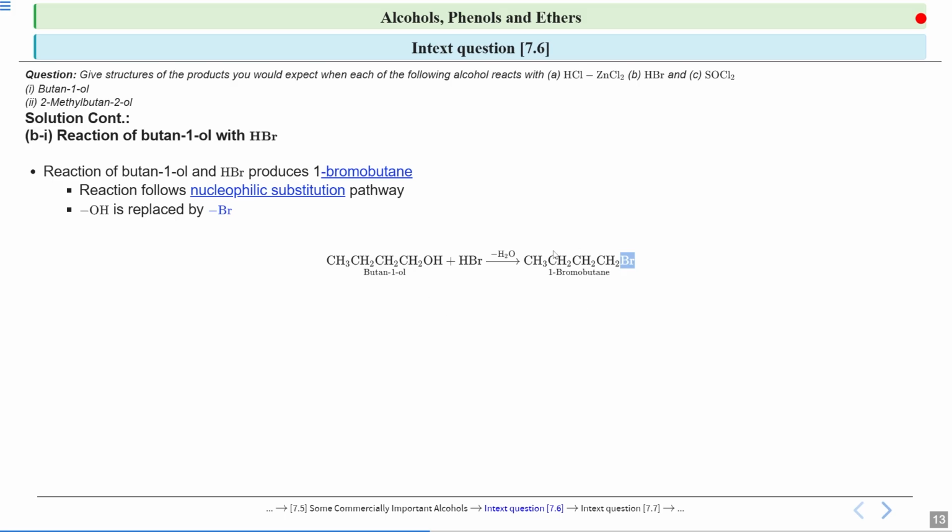Okay, now if I ask you what pathway does this reaction follow, SN1 or SN2? Then this reaction follows SN2 pathway, because here primary alcohol is formed. Okay, and when I talk about primary alcohols, then as in this reaction you will see that no carbocation is being formed. So that is why your SN2 reaction is being preferred over here. Okay, now let us see the next one, that is 2-methylbutan-2-ol.